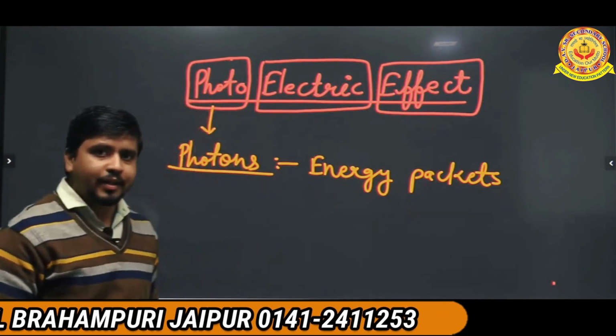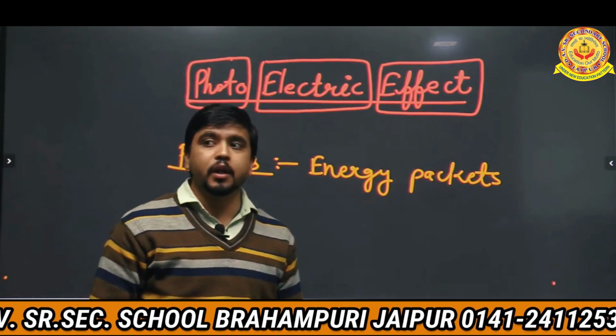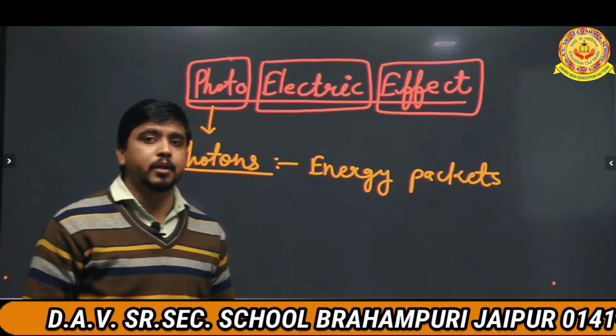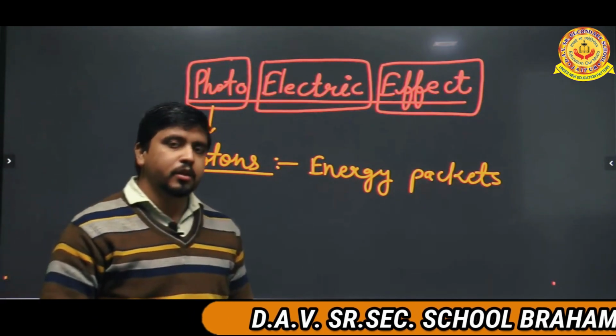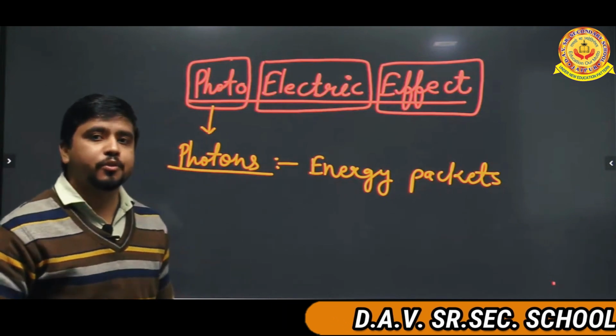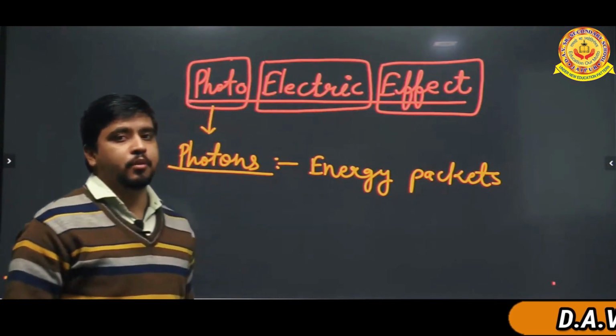So we can say that atom is a packet of nucleus and electrons combination. Atom is a packet. If it is a packet, it means it has some charge also. It has some energy also.